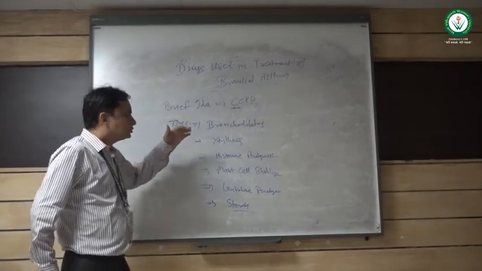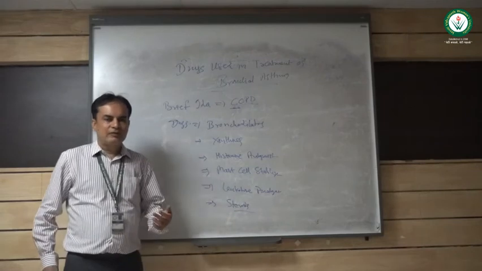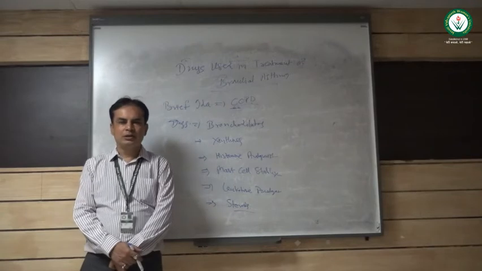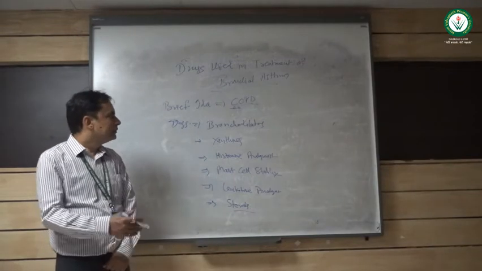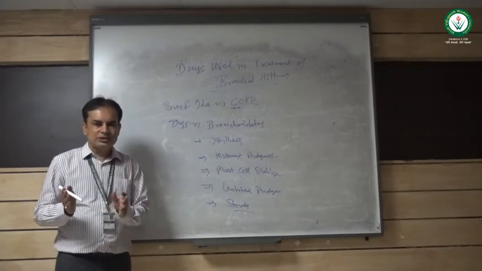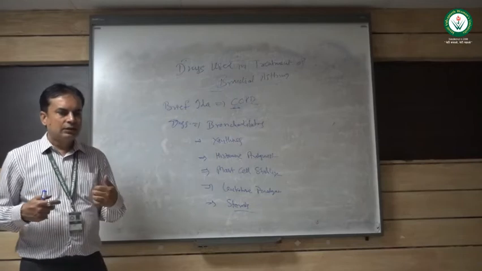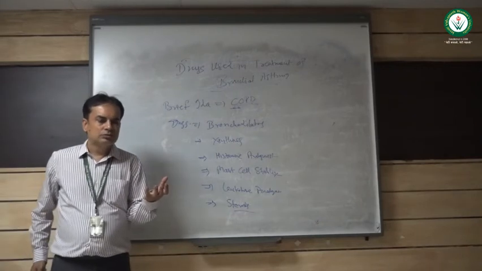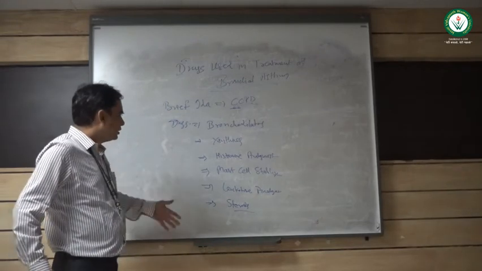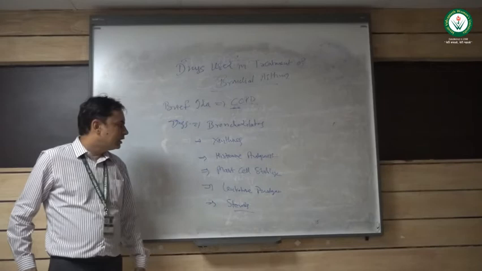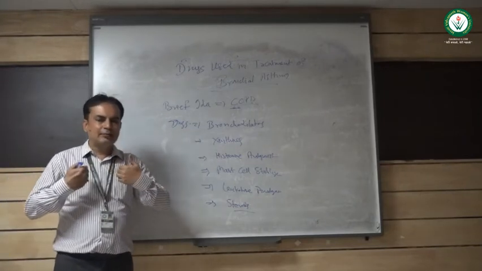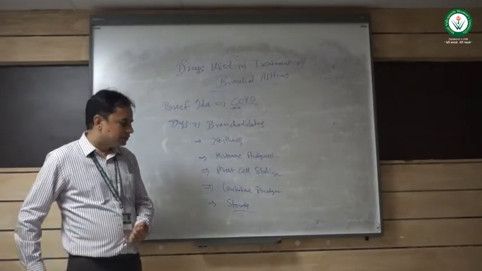The topic is drugs used in treatment of bronchial asthma. First of all, we have seen what is asthma. Asthma is a type of chronic obstructive pulmonary disorder, or we can say it's an allergic disorder also, which causes allergy in our bronchial region, which ultimately turns out to show a chronic obstructive pulmonary disorder or dysfunction. Now the drugs used in treatment of asthma are bronchodilators, because they will dilate the bronchi and the patient will feel at ease.